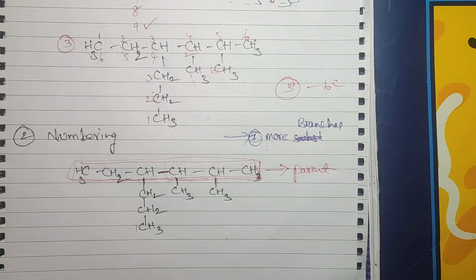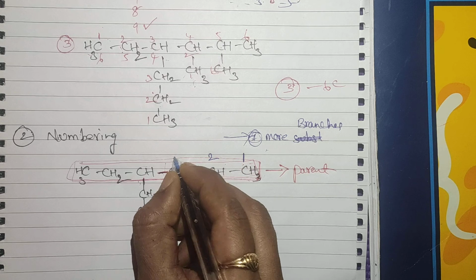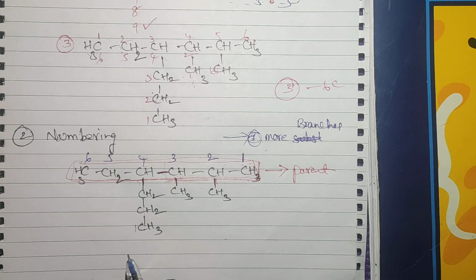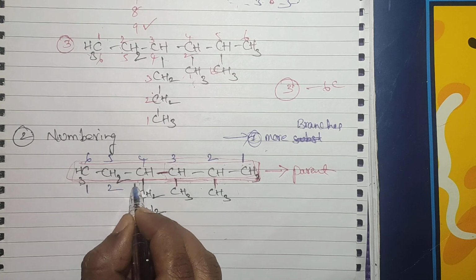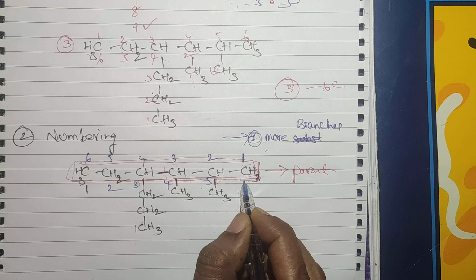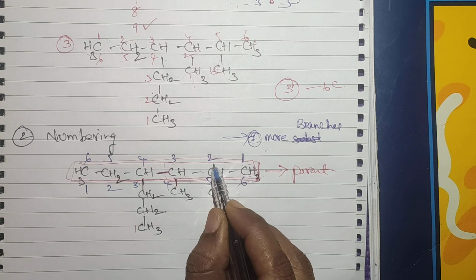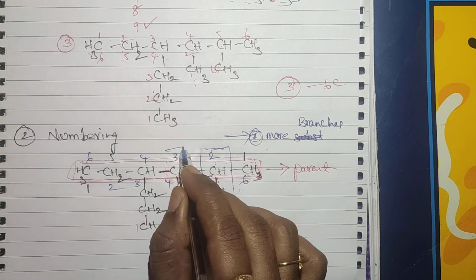See here, I am giving numbering from this side: 1, 2, 3, 4, 5, 6. For example, I am going to give the numbering from this side. You see, 1, 2, 3, 4, 5, 6. Right? See here, in the second position one substituent is there, one branch is there.